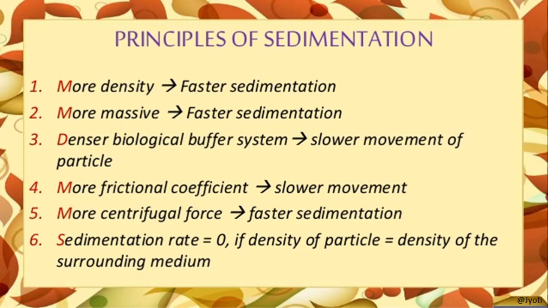And if they are massive, then also their sedimentation rate is high. And if the frictional coefficient is more, I mean the size of the particle is less and more friction is taking place, then the movement is slower, and if more centrifugal force is there, then the sedimentation is faster.